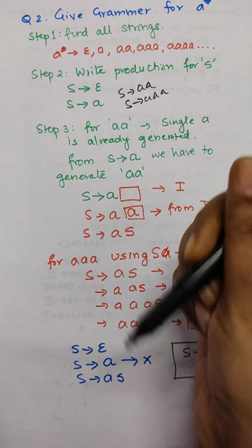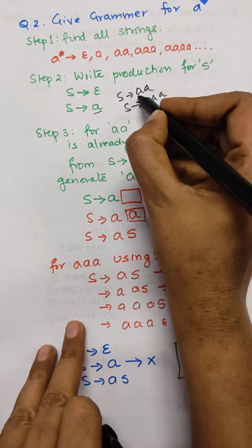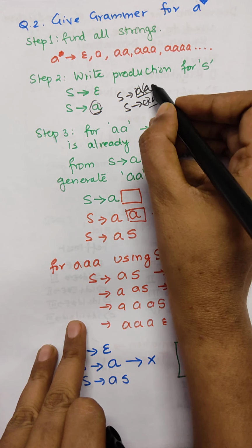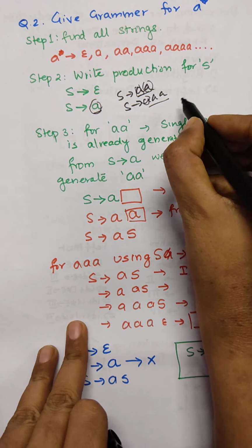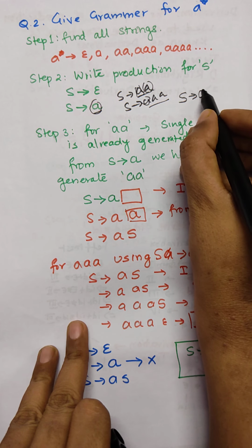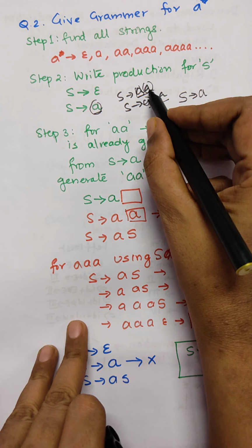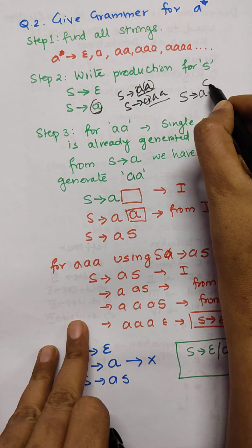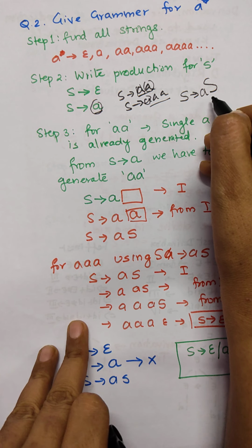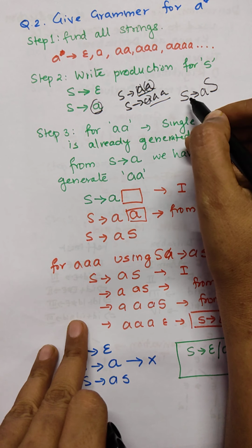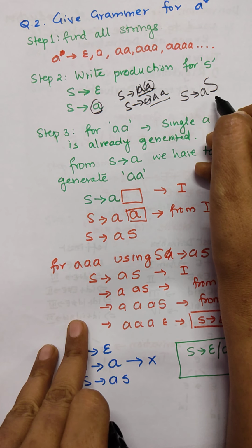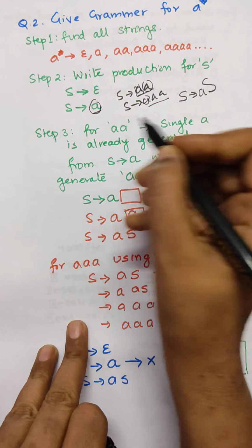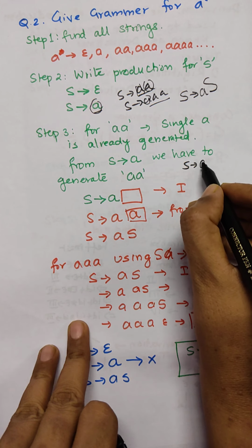So what is the shortcut here? In single A, double A, and triple A, what is common is a single A everywhere. And after that, again A is coming. So if we write S is producing A, which is common in all, and after that A, this A is represented by S. So if we are in a position to write S again, we are in a position to write all the A's in a loop. So by using only a single production, I will be in a position to write a single A.